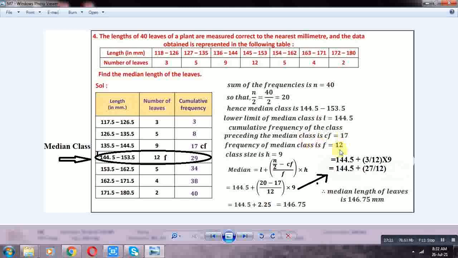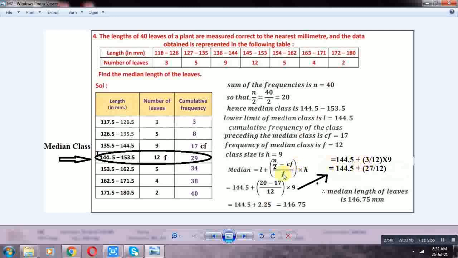Here the value of L is 144.5 plus n by 2, 20, minus CF 17, by F 12, into H 9. So 144.5 plus 20 minus 17, 3 by 12 into 9. 144.5 plus 3 nines are 27 by 12.